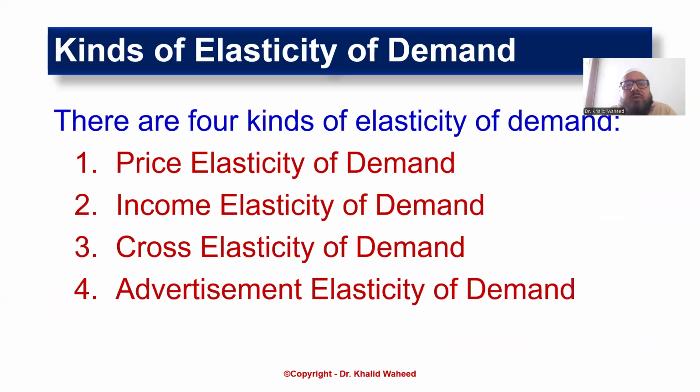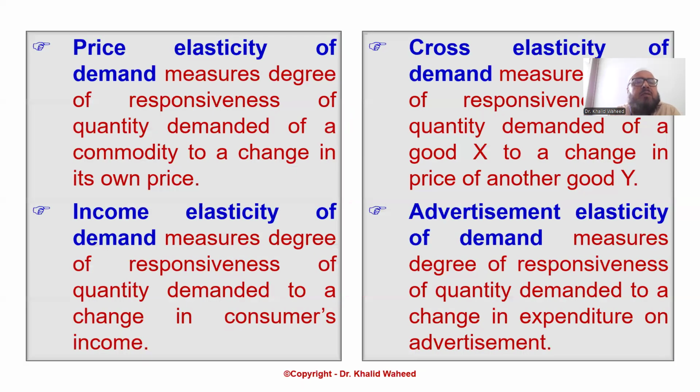There are four kinds of elasticity of demand: price elasticity of demand, number one; income elasticity of demand, number two; cross elasticity of demand, number three; and advertisement or promotional elasticity of demand, number four.